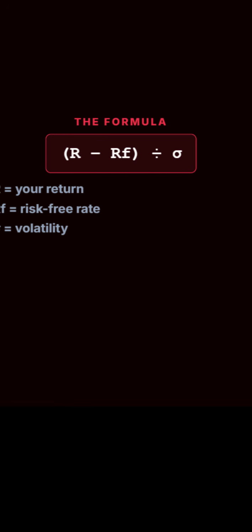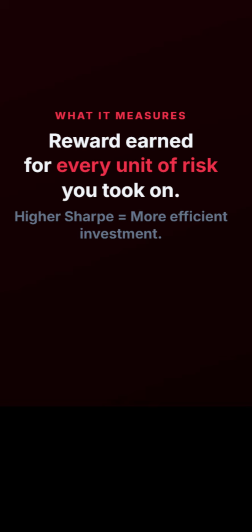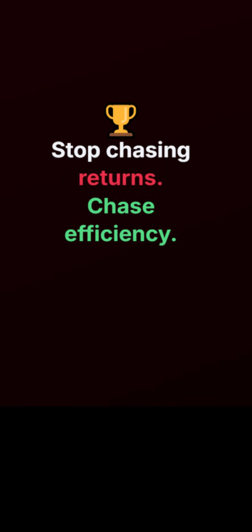Finally, it lets us compare apples to oranges. It's literally a universal yardstick. Take this classic matchup. A stock portfolio with a juicy 12% return and high risk scores a Sharpe ratio of 0.026. Meanwhile, a super conservative bond portfolio with a tiny 4.2% return and low risk scores 0.035. The twist: those bonds are actually the more efficient investment because they deliver way more bang for your buck per